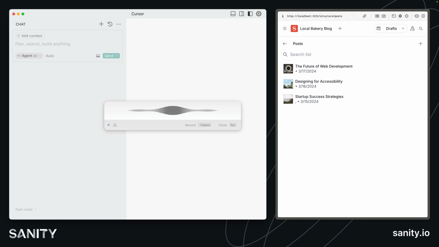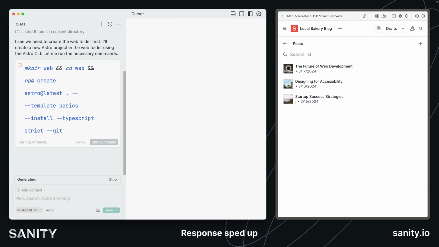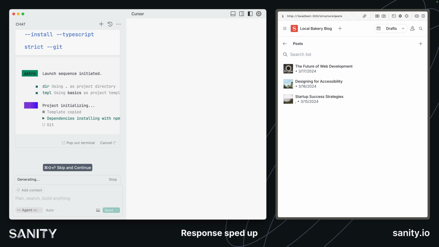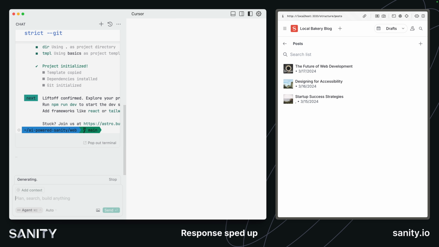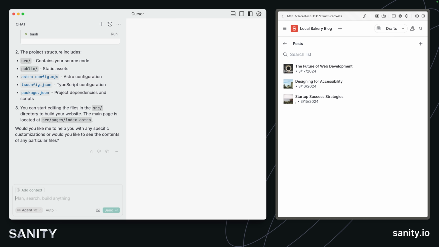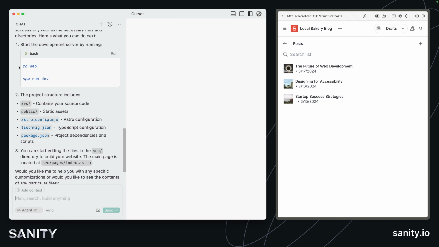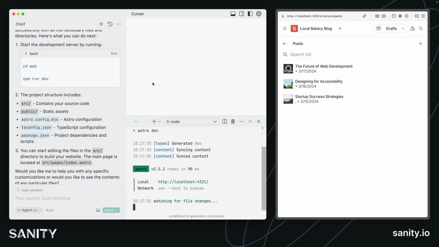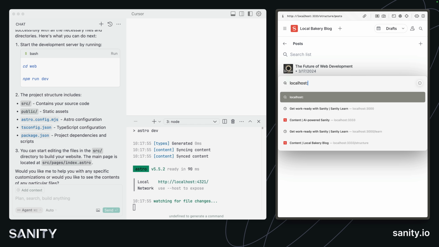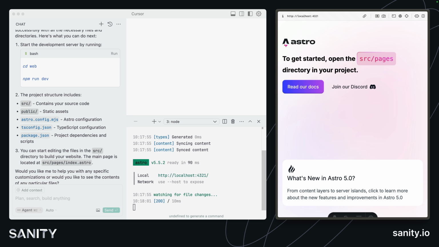And this is an instance where if I wanted a best practice starter, like we did with Sanity Studio, I could have gone and found a command to run from the terminal. But in this case, I'm going to trust the AI to go and get the best bare bones Astro template it can. And we can see it's now giving us instructions to go into the web directory and go npm run dev. I can run that here. And now let's open up our web front end at localhost 4321. And there's my Astro site.